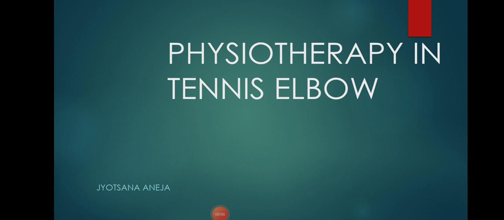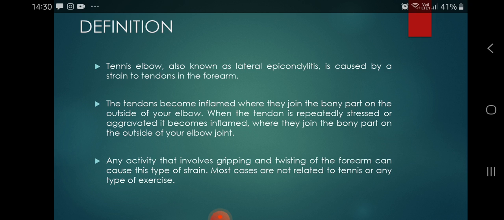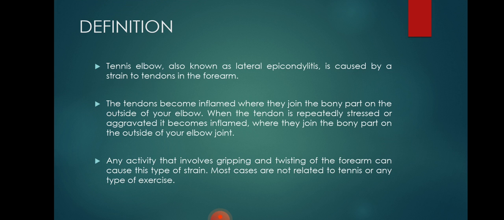Today we'll study a very common condition, tennis elbow, and the role of physiotherapy in it. Tennis elbow, also known as lateral epicondylitis, is caused by a strain to tendons in the forearm. The tendons become inflamed where they join the bony part on the outside of your elbow.